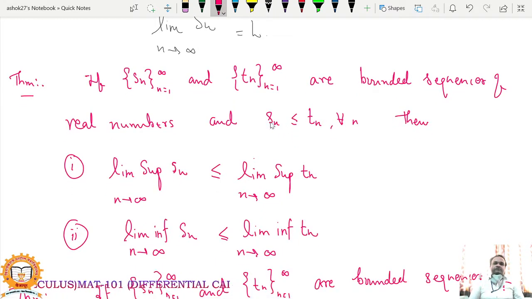Next, if Sn and Tn are two bounded sequences of real numbers and these two sequences satisfy this relation, that is, each term of sequence Sn is less than or equal to the corresponding term of Tn, and it is true for all n.